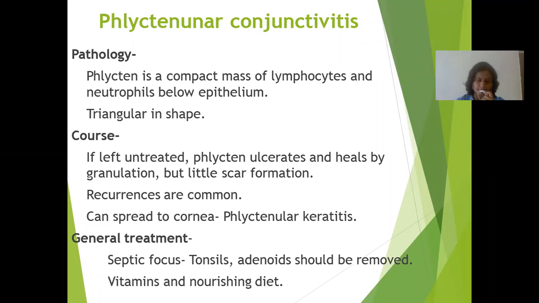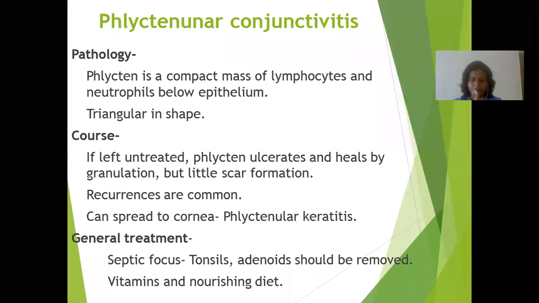Then the treatment. In the treatment, we can use a corticosteroid eye drop. In cases of secondary infection, first treat the bacterial conjunctivitis with local antibiotic drugs and then treat with local corticosteroid drops. When the cornea is involved, we can use atropine 1% eye ointment, with improvement of nutritional status and treatment of the causative factor.